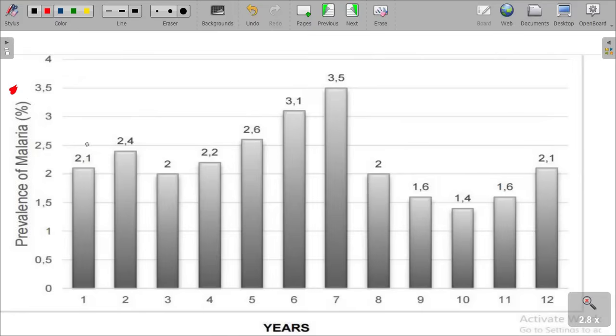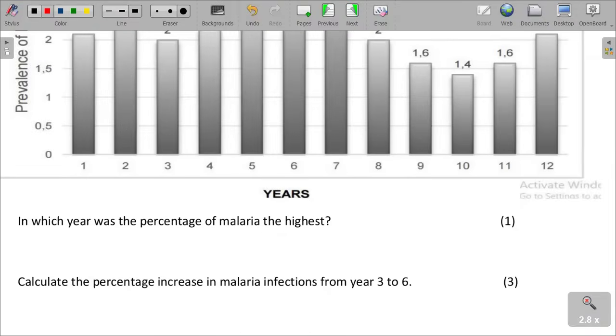And don't forget that the bars must always be labeled. As you can see, the graph should always have labels on top of the bars, and obviously the title, which is given on the previous page, the malaria prevalence. And then we have the time given in years, which is on the horizontal axis.